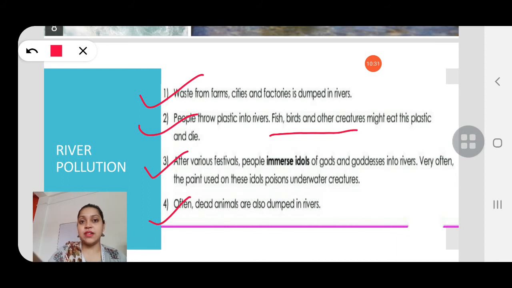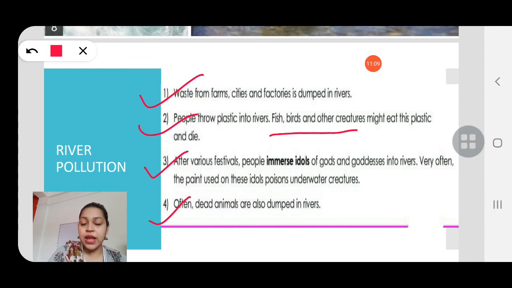So children, we shall stop here. Let's do a recap of what we studied today. We studied about the uses of rivers. The use of rivers we have seen in agriculture. It's very necessary, as the water comes from the river and is given to the crops. Then fishing, for fishing purposes rivers are needed. Recreational purposes, generating electricity, transportation, and for all these purposes rivers are very useful.